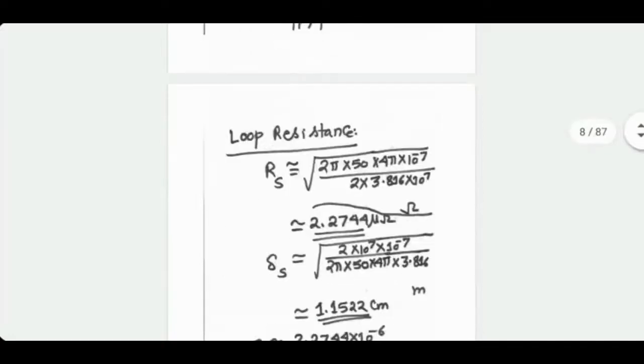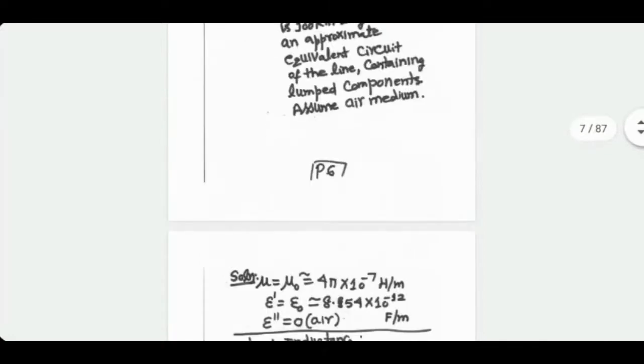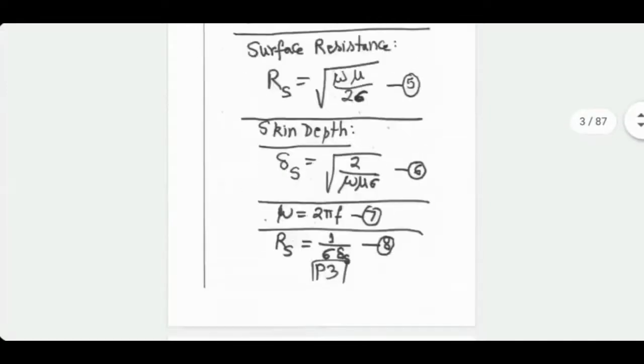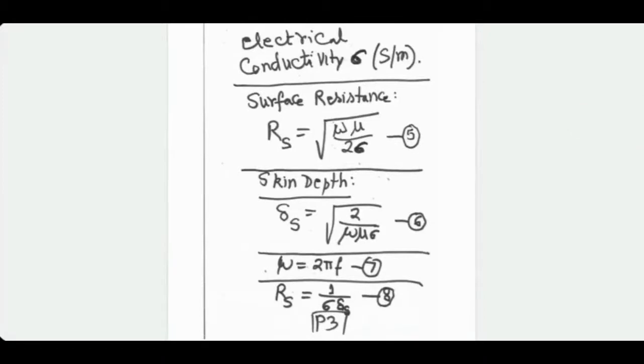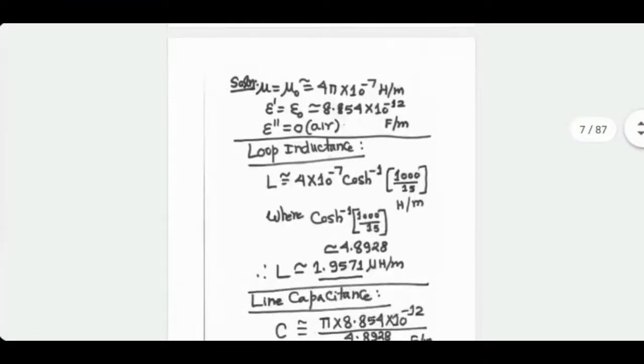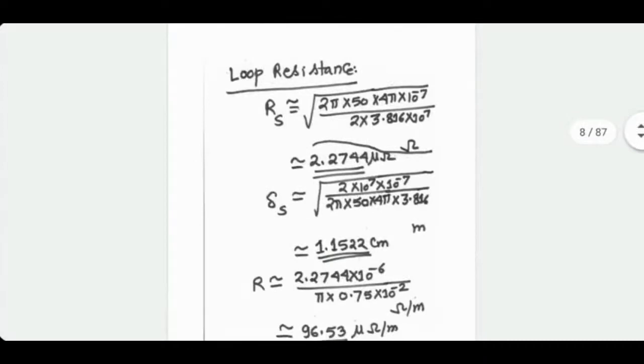How about R? For calculating R, you need to first calculate RS using equation 5. Omega is 2 pi f, mu is mu naught, sigma is also given. Check my calculations for sure. RS, by putting all the values, also turns out to be in micro ohms, very small value. Delta S you don't need. I have only calculated it for reference purposes.